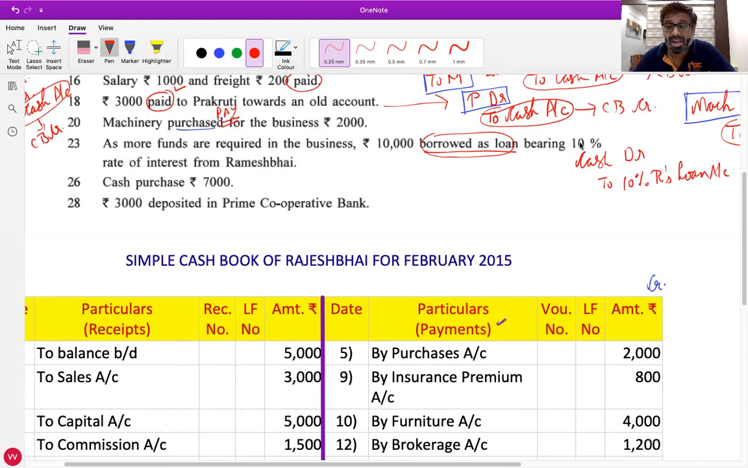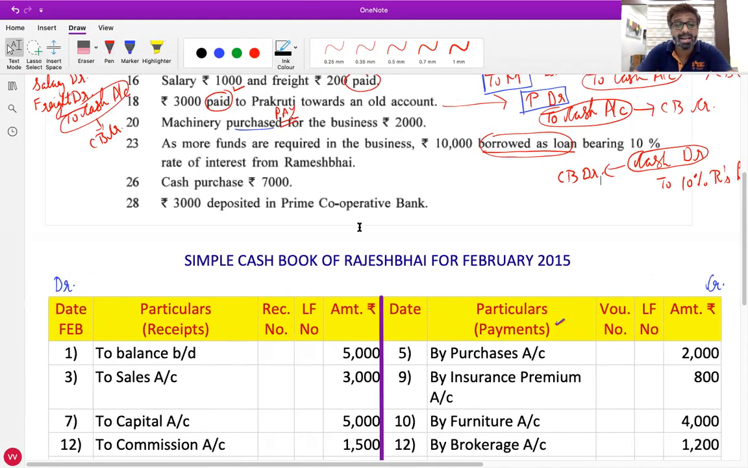Dev, where will we record it in the cash book? Sir, on receipt side. Why? Tell me from the journal entry why. Sir, because cash is debited. Very good. Because cash account is debited, so in cash book we will write on debit side.